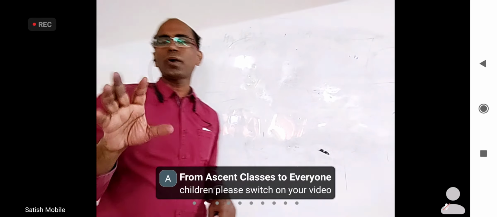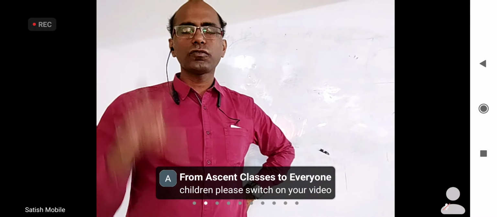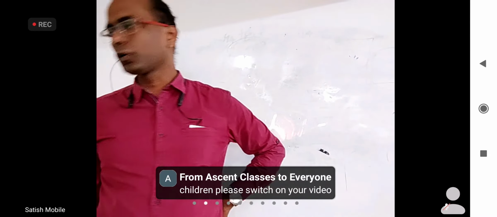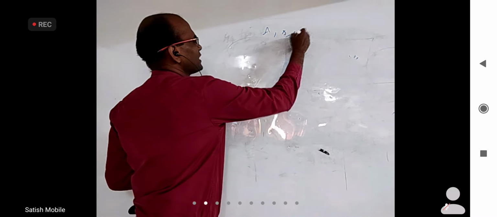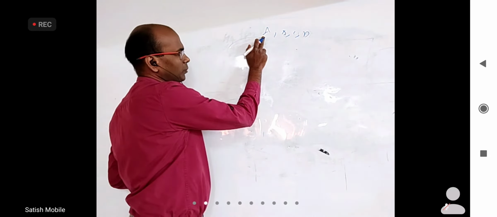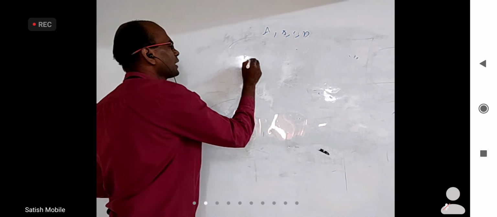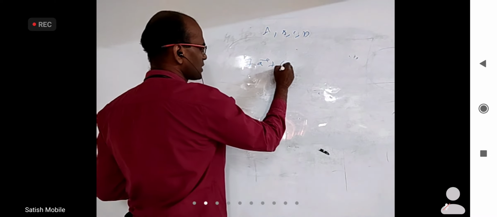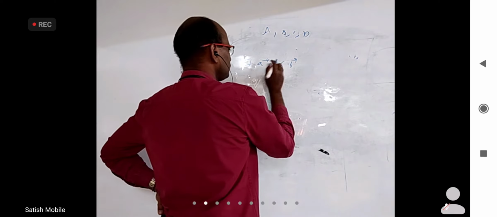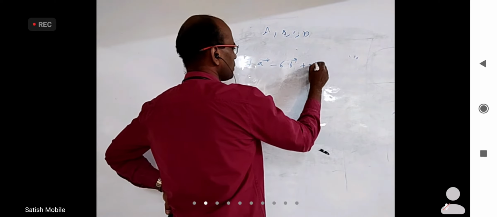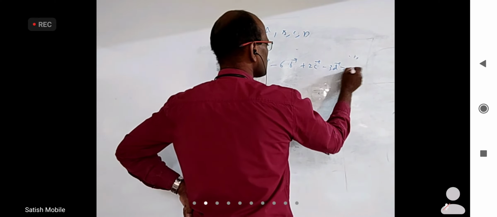Now I am not going to give point coordinates. I have 4 points in space. The 4 points may be coplanar, may not be coplanar, I don't know. But I know one thing. Capital A, B, C, D. The position vector of A is A bar, position vector of B is B bar, position vector of C is C bar, position vector of D is D bar. And I know 7A bar minus 6B bar plus 2C bar plus 3D bar equal to 0.